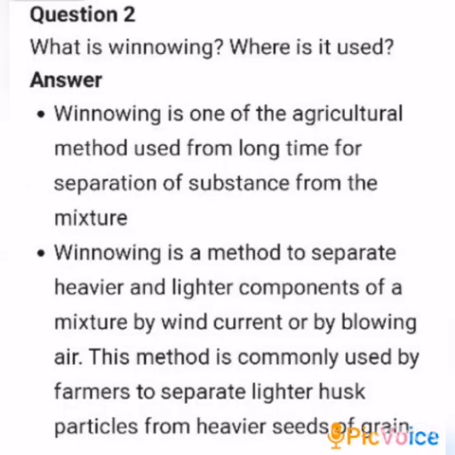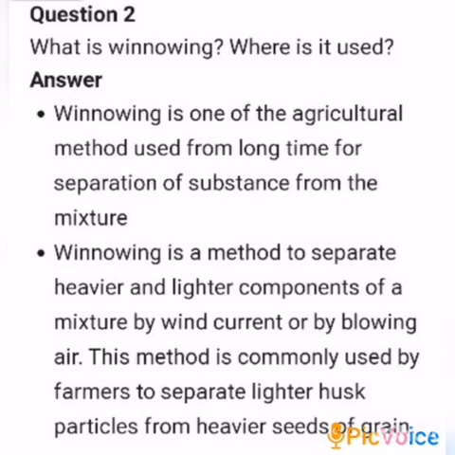Then write the second question, children. What is winnowing? Where is it used? Answer. Winnowing is one of the agricultural methods used for a long time for separation of substances from a mixture.